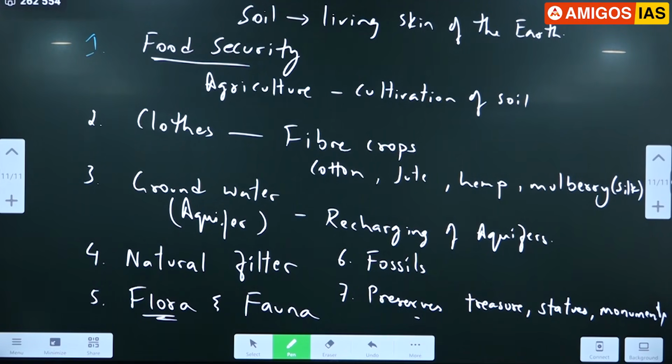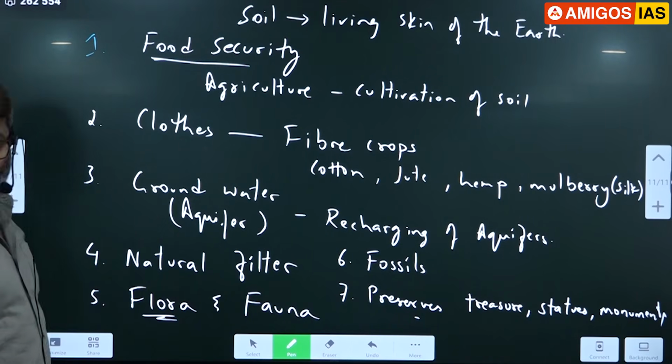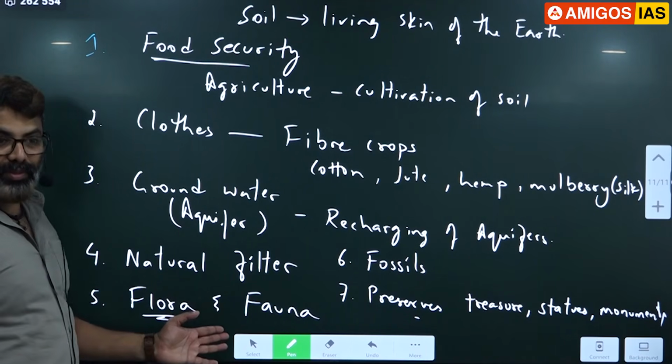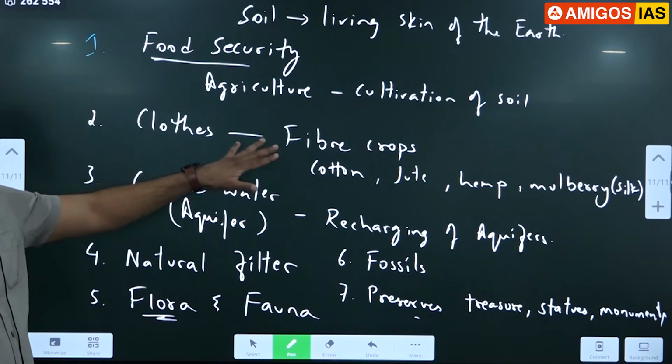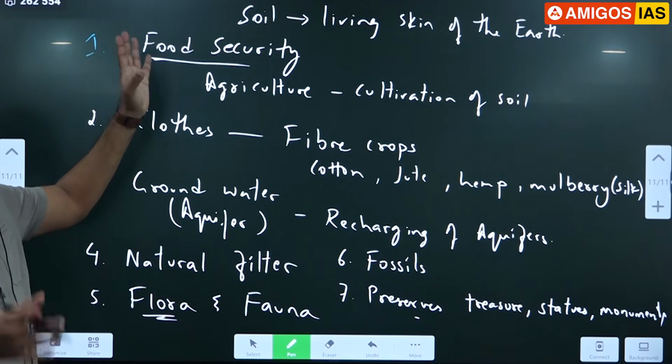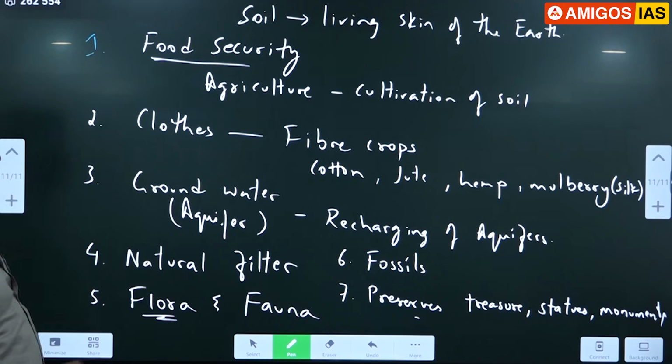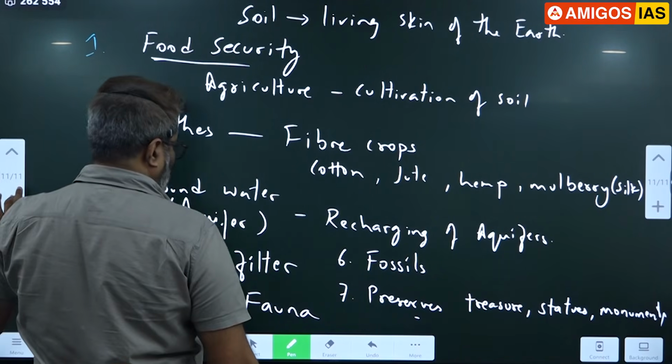So the importance of soil we have written. If they ask you why should we conserve soil, then you can mention these five points. Or you can mention it this way: why do we have to conserve or protect soil, or why is soil a very important resource? Okay, so please write.